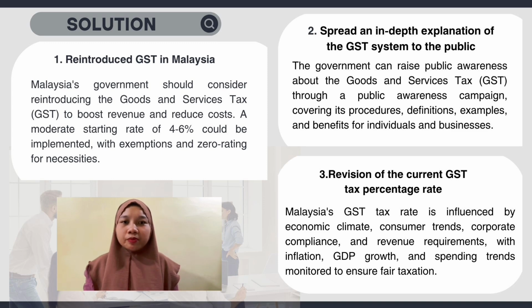The second solution the government can take on GST issues is to spread an in-depth explanation of the GST system to the public. The government can educate the public about the GST through a public awareness campaign. This campaign should provide an extensive explanation of GST procedures, definitions and examples, as well as its use, advantages for individuals and businesses, and related topics. This will help individuals become more aware of the GST that the government plans to enact.